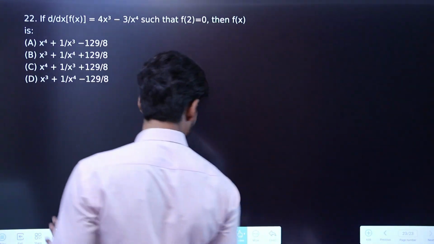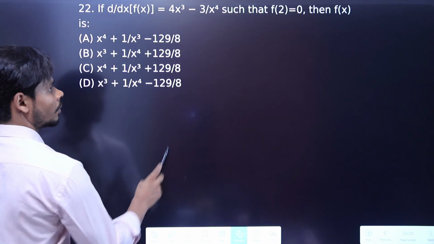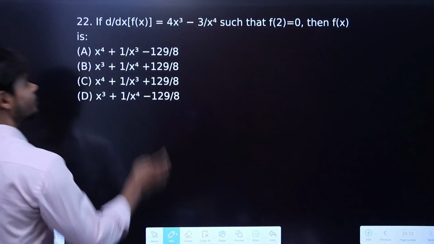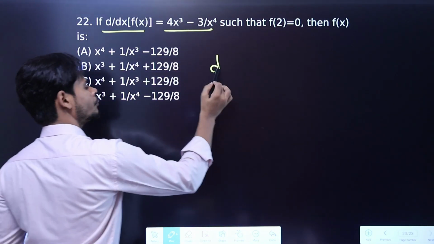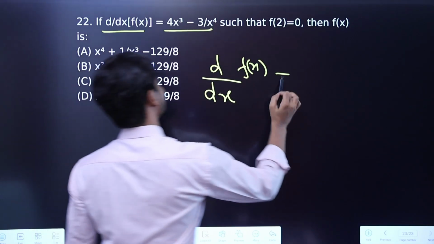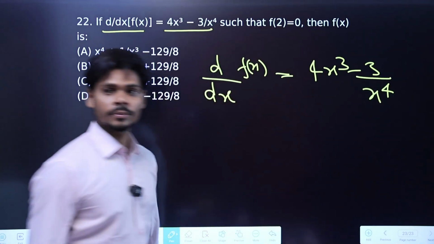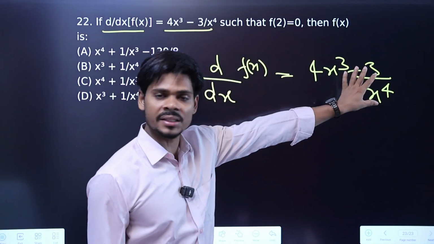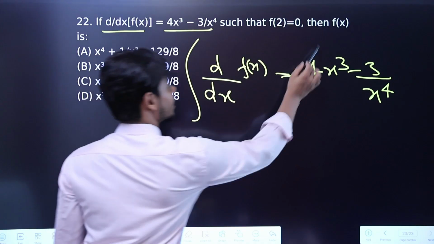Now this question is very important. See over here. We are given that if we find the derivative of any function f of x, then we get (4x cube minus 3) divided by x raised to power 4. It means if I found the derivative of any function, then we got this thing. If I integrate this thing, I will get that function. So just take integral both sides.